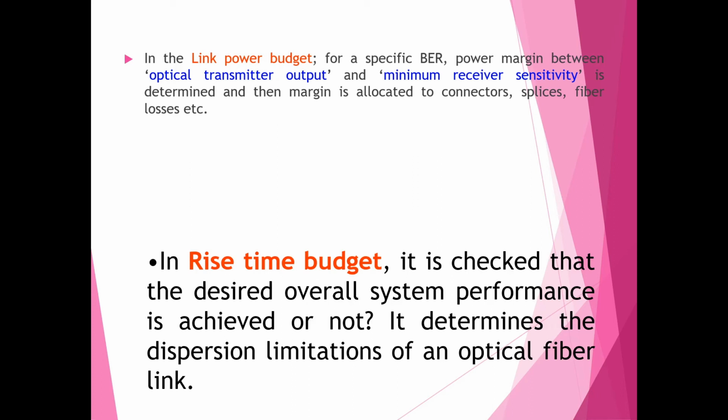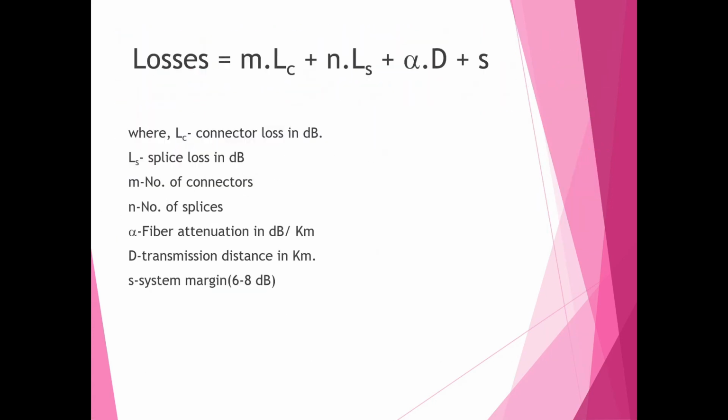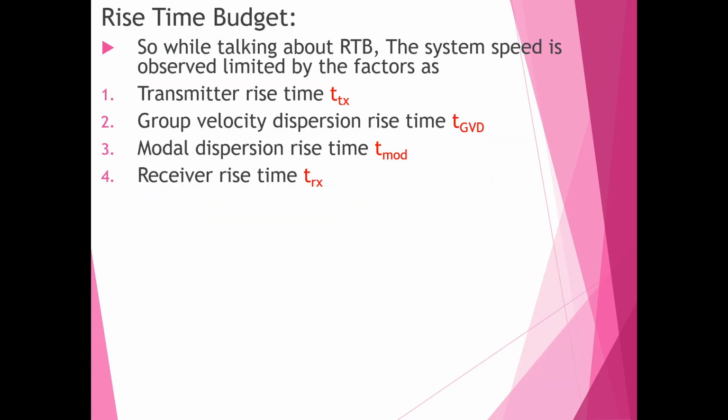It determines the dispersion limitation of an optical fiber link. Once the link power budget has been established, the designer can perform the system rise time analysis to make sure that the desired overall system performance has been met. So here we will discuss the formula for rise time budget.